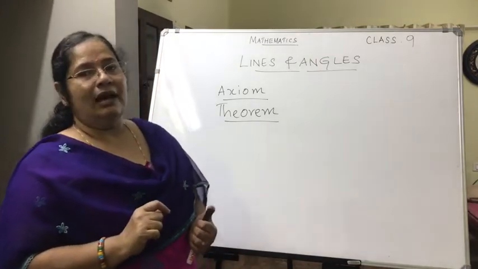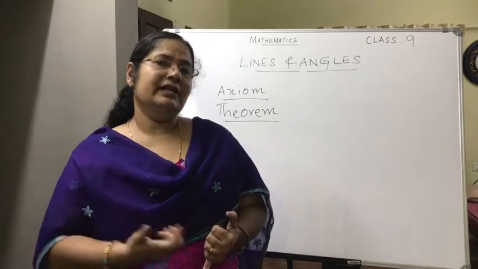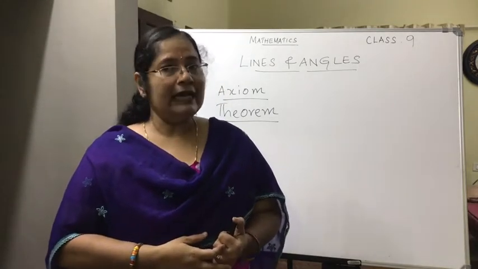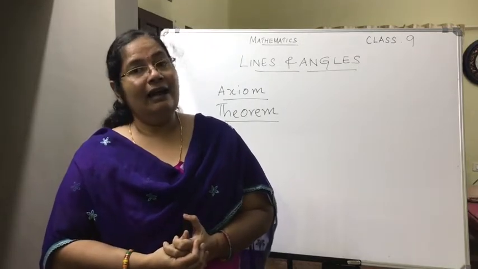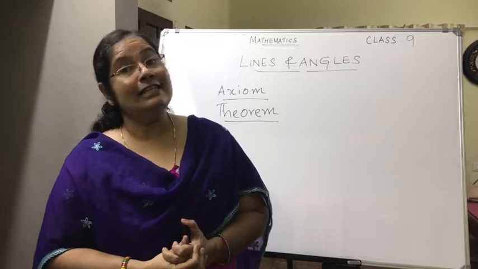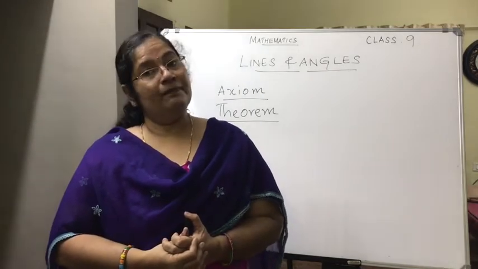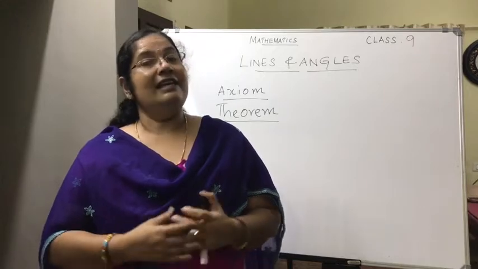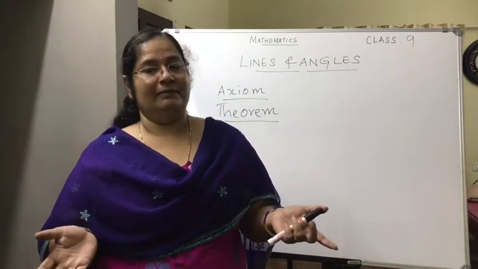Now in this regard, with respect to a linear pair, what is a linear pair? It's a pair of angles. What's the definition for a linear pair of angles? They are a pair of adjacent angles, with what condition? Such that the non-common arms form a straight line.